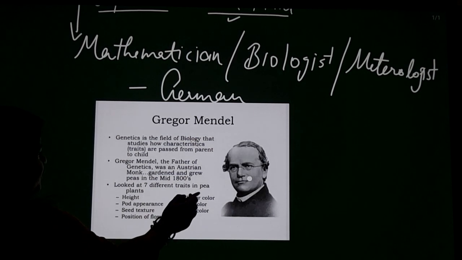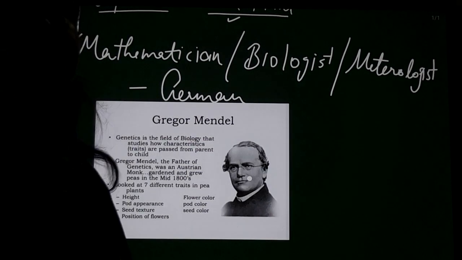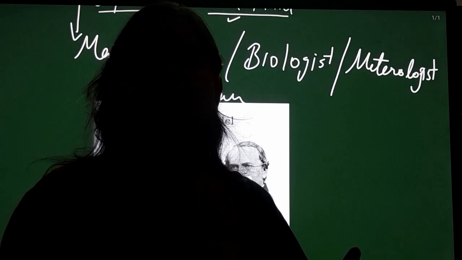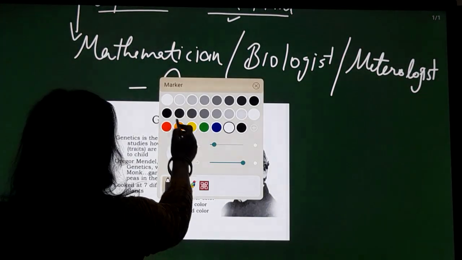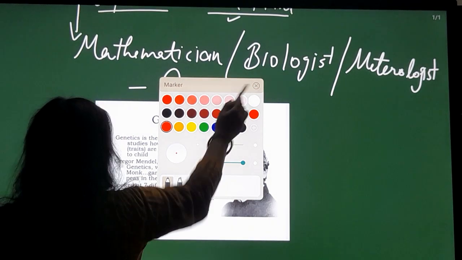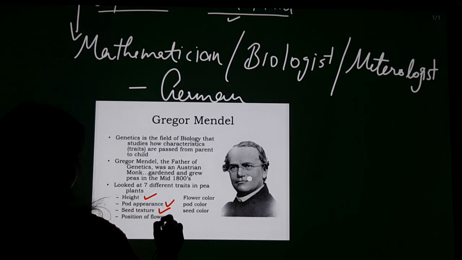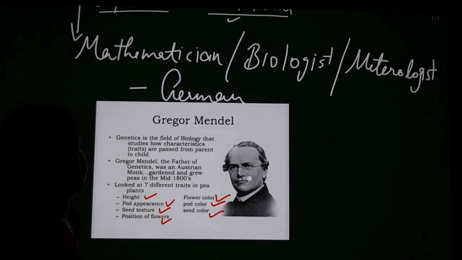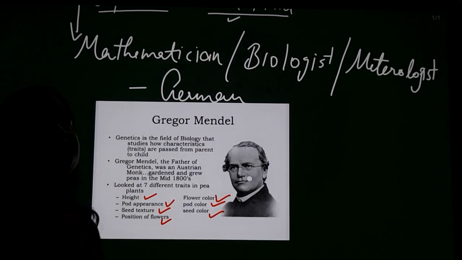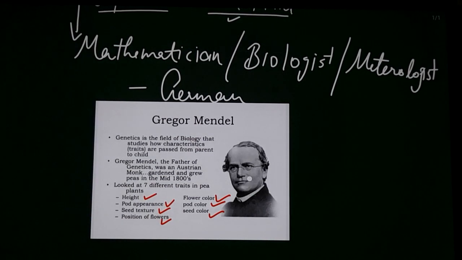Look at the 7 different traits in the pea. He selected 7 different traits in the pea, and they were present in contrasting pairs. These traits were height, pod appearance, seed texture, position of the flower, flower color, pod color, and seed color. These 7 traits were selected by Mendel.